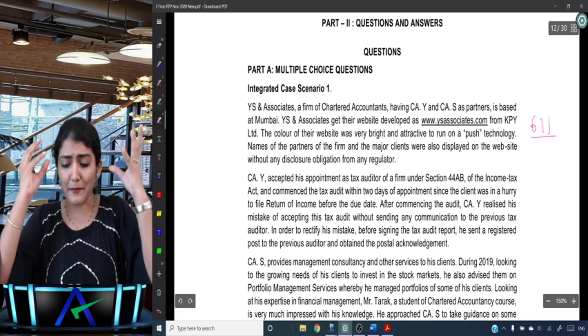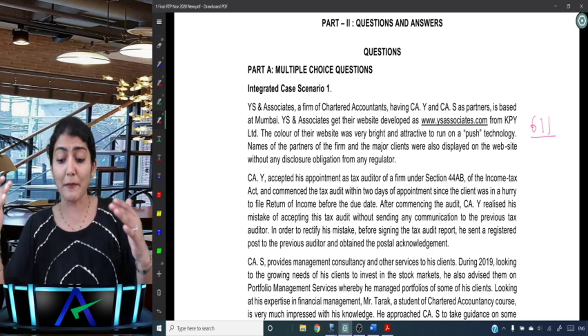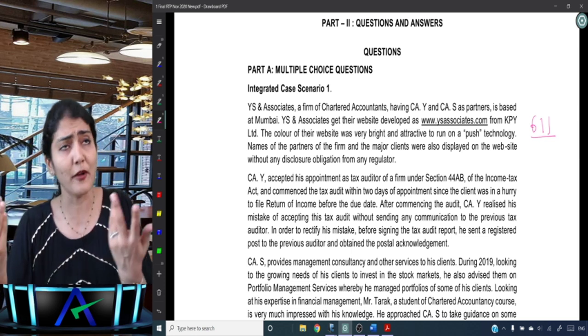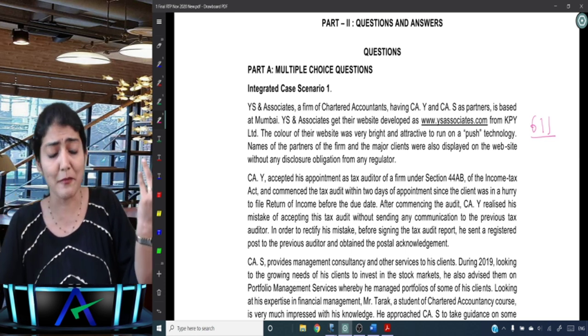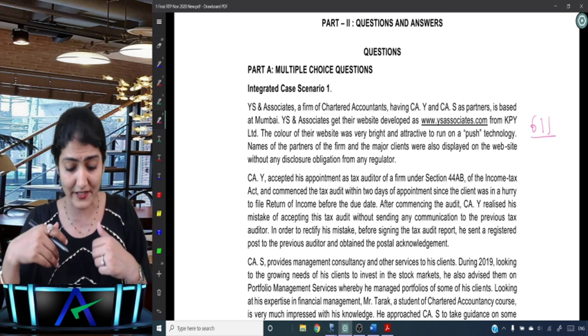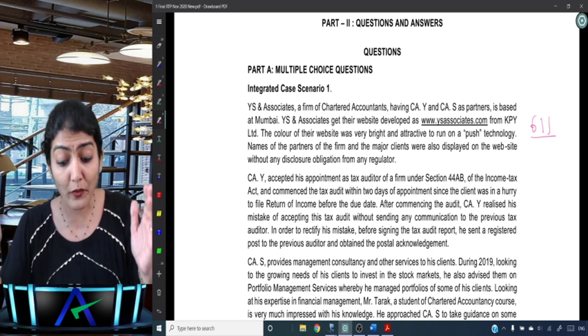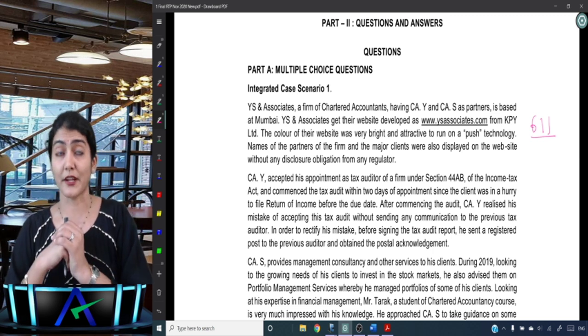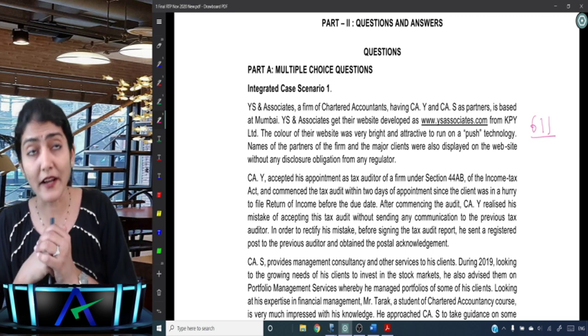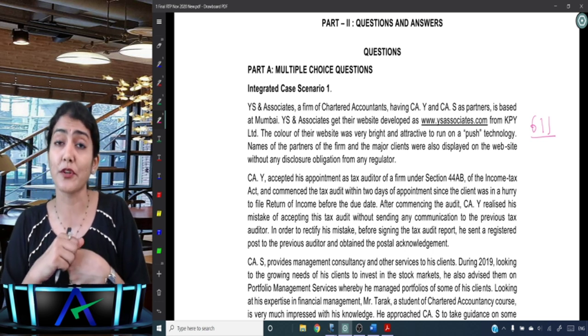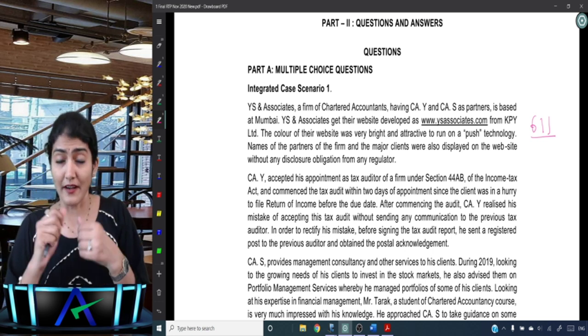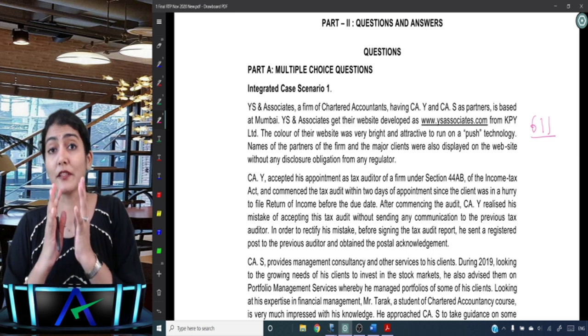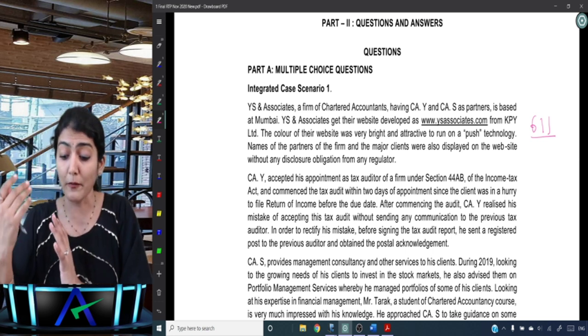It just clicks to our mind when we read this. From KPY Limited. They got their website developed from KPY Limited. So that doesn't matter from whom you get your website created. The color of their website was very bright, very good, and attractive, to run on a push technology. Right, so should the website run on the push technology or should it be on the pull technology? Right, so the website should not be run on the push mode, rather it should be on the pull mode.